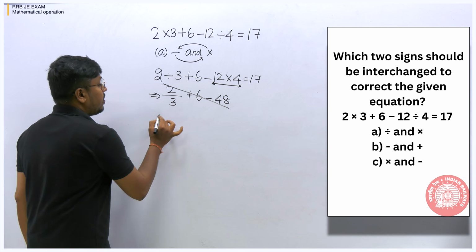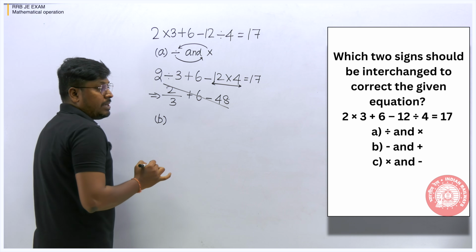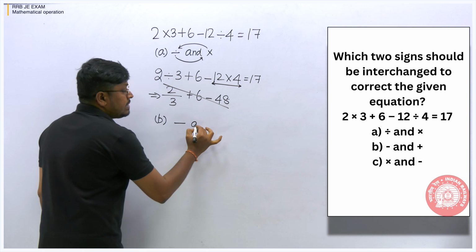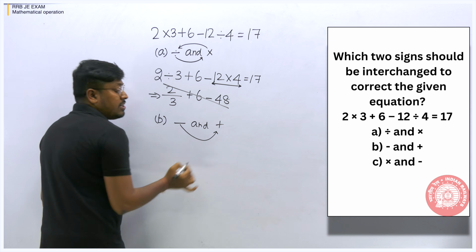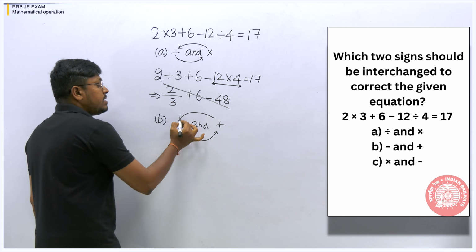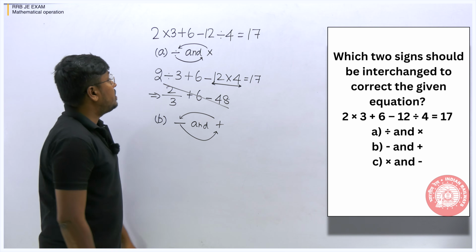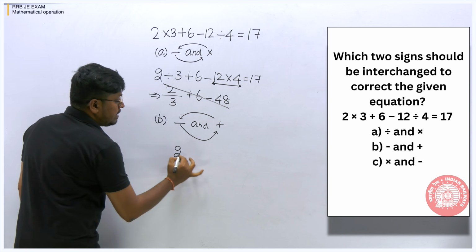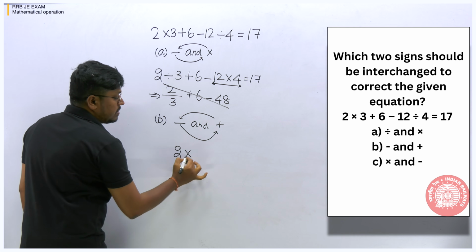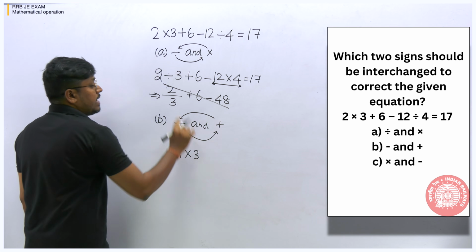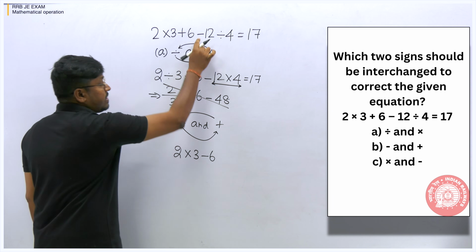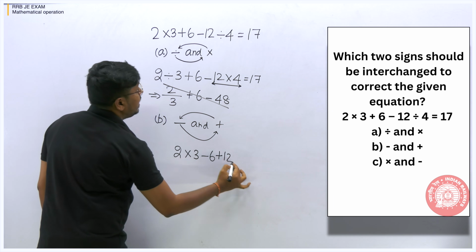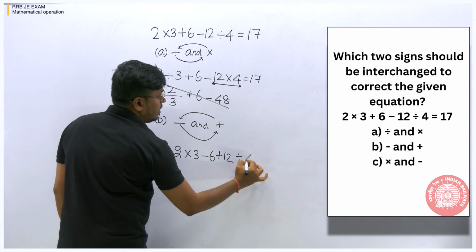So now, moving on to the next option, option B. Option B is minus and plus. That means minus should be interchanged into addition, and addition should be changed into subtraction. Right? So now the question: 2 multiplication, there should not be any change, into 3. Again addition should be changed into subtraction, so here minus 6. Subtraction should be changed into addition, so plus 12 division 4 is equal to 17.